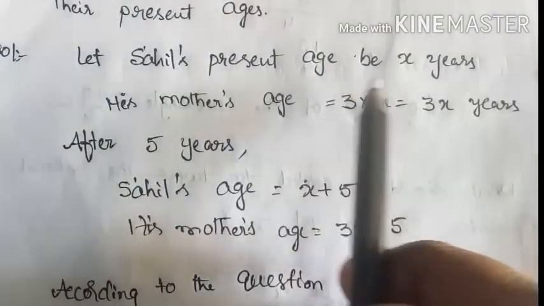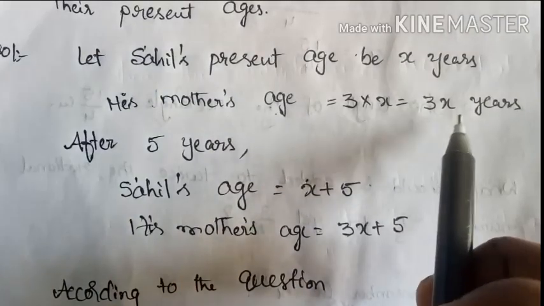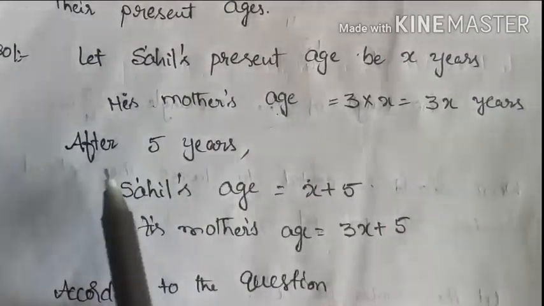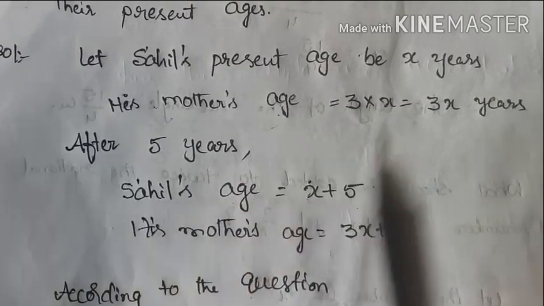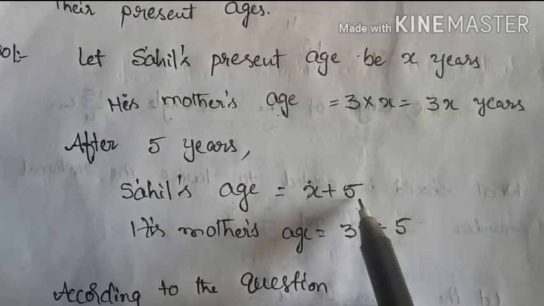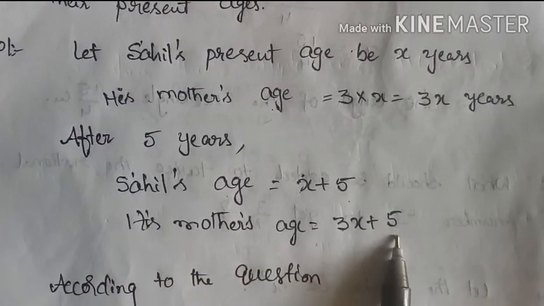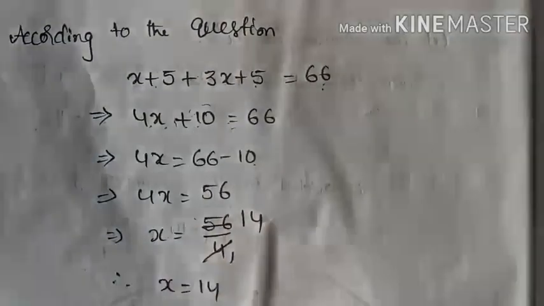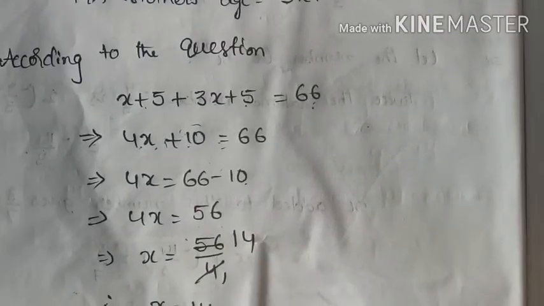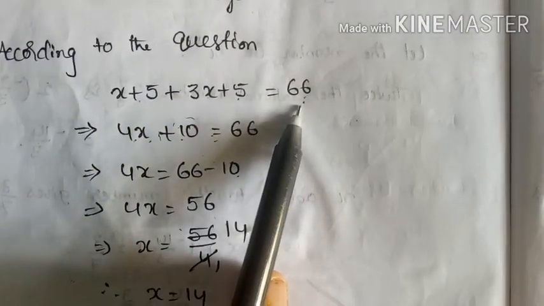Okay, let's see. So let Sahil's present age be X years. His mother's age is equal to 3 into X, 3X years. Yes or no? After 5 years, what happened? Sahil's age will be X plus 5. His mother's age after 5 years is 3X plus 5. According to the question, if you join the two ages, you will get 66. That means X plus 5 plus 3X plus 5 is equal to 66.